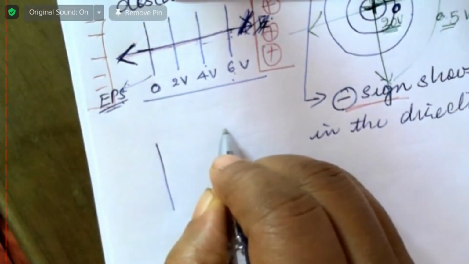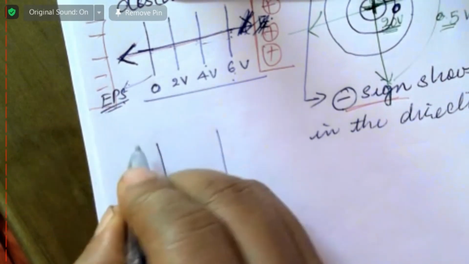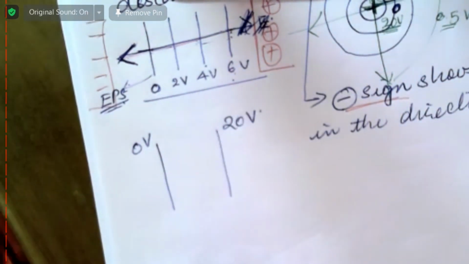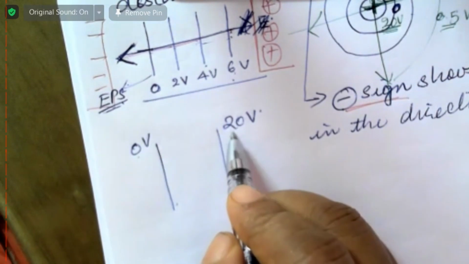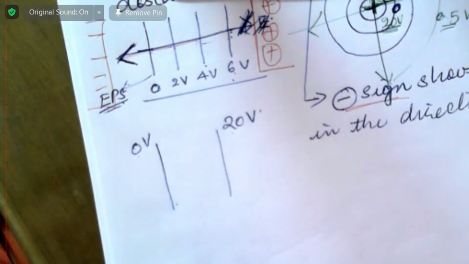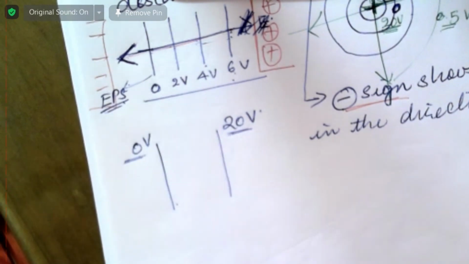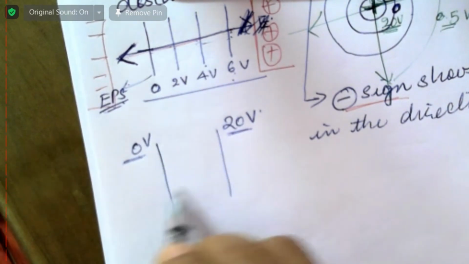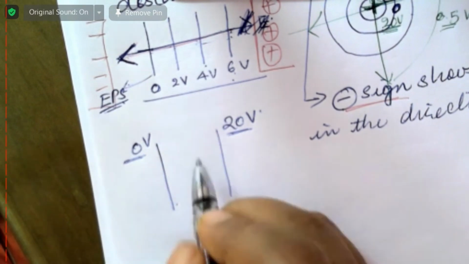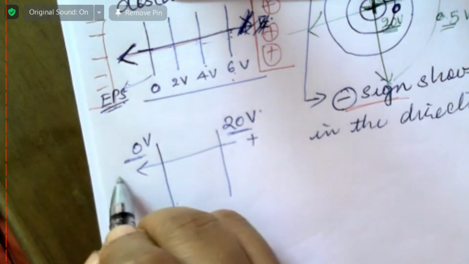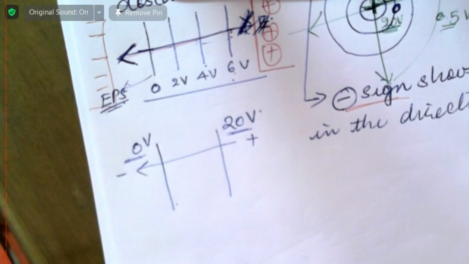Now, if they say that these are 2 plates, this is at 0 volt, this is at 20 volt. What is the direction of electric field? In this case, here this is 0, this is this one. What's the direction of electric field between this? This way, this is the direction of electric field. That means here you have got plus charge, here you have got negative charge.